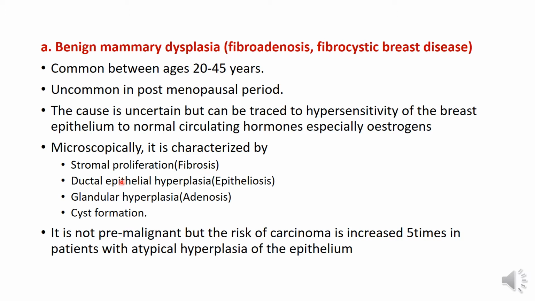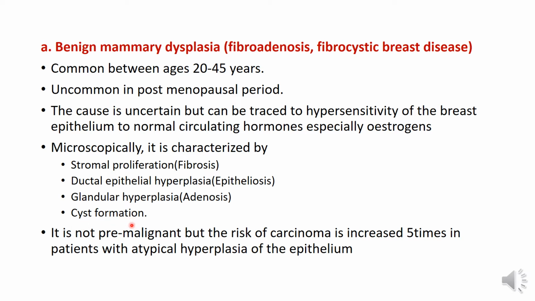Microscopically, when you look under the microscope, you see the following features. There's stromal proliferation. Remember that the stroma is made up of fat and connective tissue. When there is proliferation of the connective tissue, it results in fibrosis. And then the ductal epithelium undergoes hyperplasia, and this is described as epitheliosis. There is also glandular hyperplasia, that is the acini of the breast, the glandular tissue, undergoes hyperplasia. This is described as adenosis.